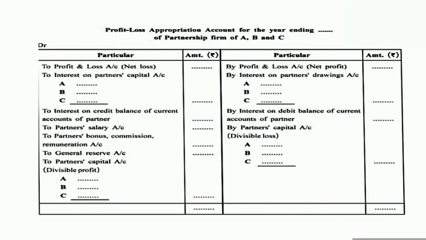That divisible profit will be distributed amongst the partners as per their profit sharing ratio. If the debit side total is more than the credit side total, then the difference will be known as a divisible loss. And that divisible loss will be distributed amongst the partners as per their profit sharing ratio. In today's session, you learned about the capital account method and the specimen of partners capital account, partners current account, and profit and loss appropriation account. From the next session,